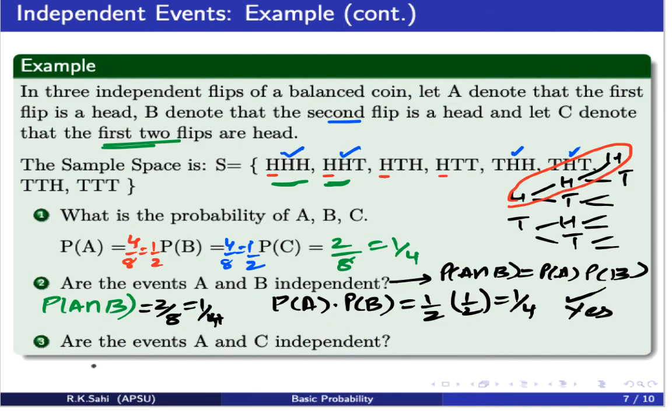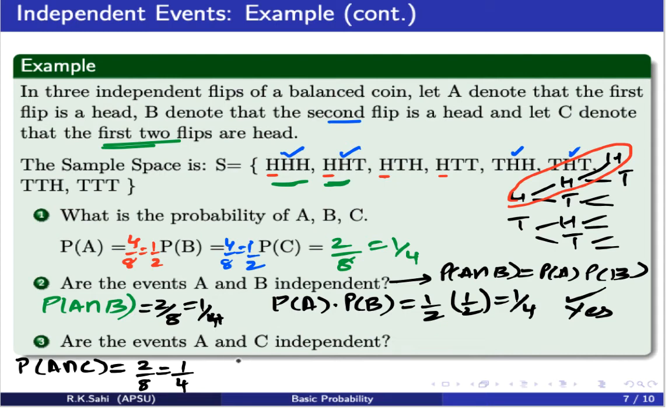Let's look at A and C. First of all, we have to find the probability of A intersection C. Now A intersection C. So remember these two. So the green markers and the red markers. There are only two common. So it is again 2 over 8, which is 1 over 4.